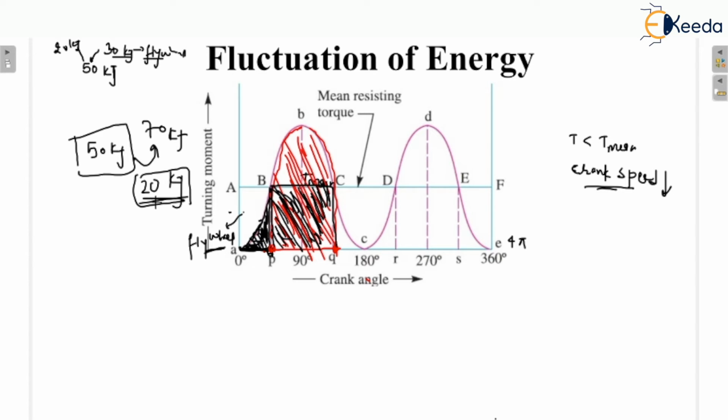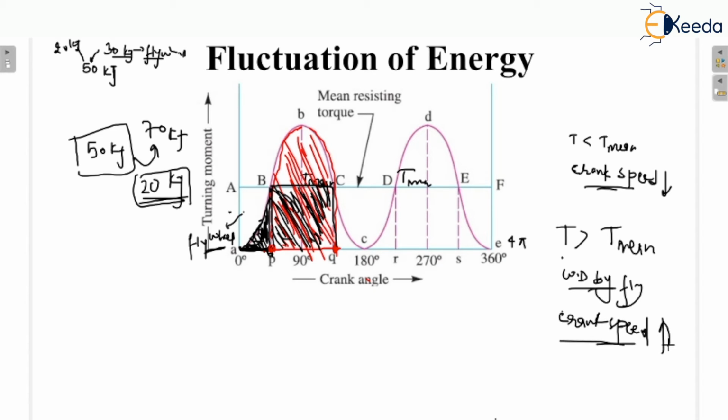As this energy is stored in the flywheel, the speed of the flywheel increases. That's why I already told you that when T is greater than T mean, this is the area above the T mean line. When the torque is greater than T mean, the work done by the system is more, and the crank speed increases, because we are going to store excess energy in the flywheel.